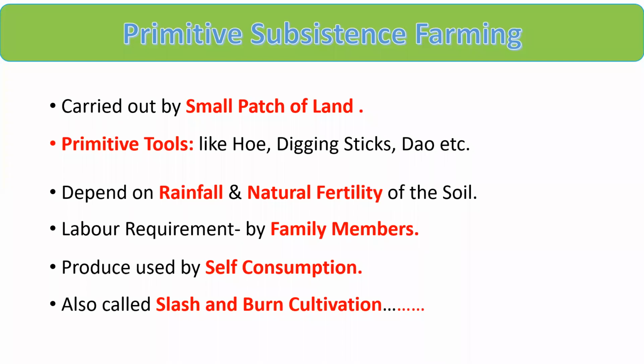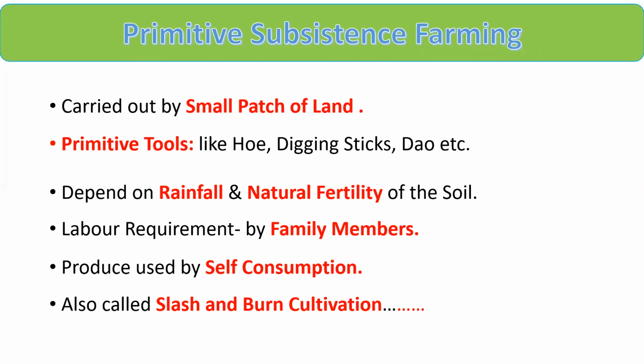So my dear student, it's an old type of farming, and all the primitive methods and primitive tools are used in it. If we think about this type of farming, my dear student, listen very carefully, it is primitive subsistence farming where the output is very low. We use all the primitive tools and all the primitive methods also. That's why output is very low, and most of the product produced in this type of farming is consumed by the farmer's family only. Right, friends? It is not for a commercial purpose. We are not able to sell our product in the market also.